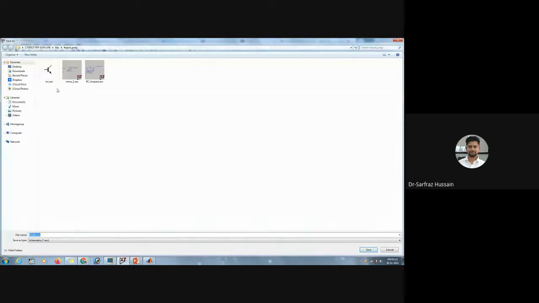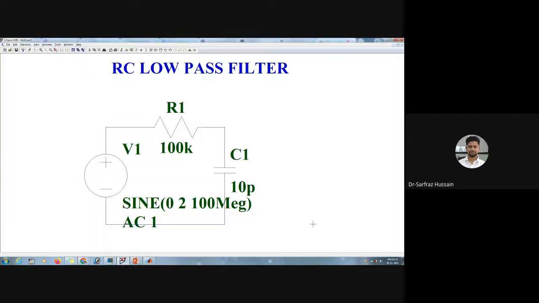Suppose I want to save in this particular folder, I'll choose this one and I'll name it test1, or you can write RC low pass filter also, it is up to you.